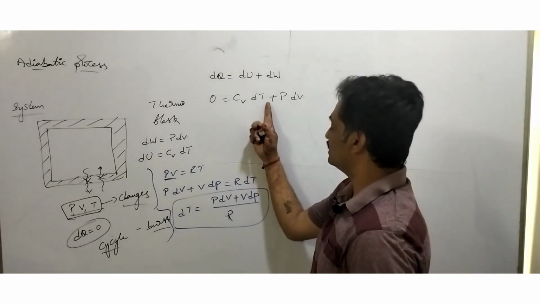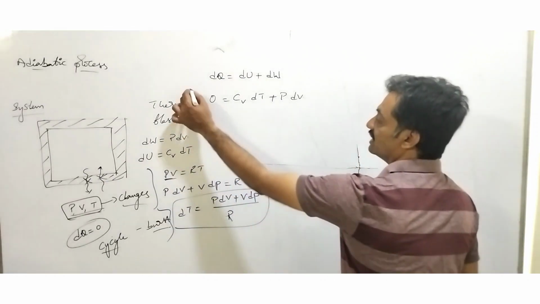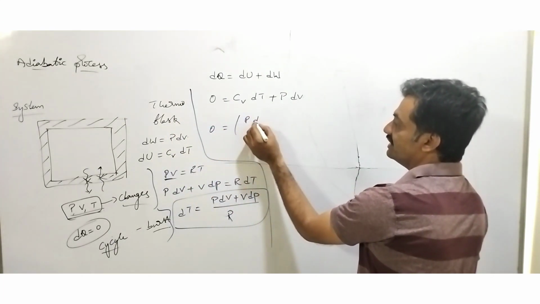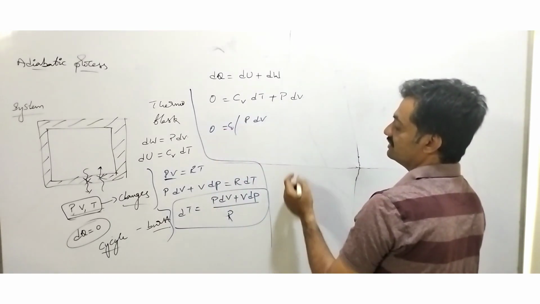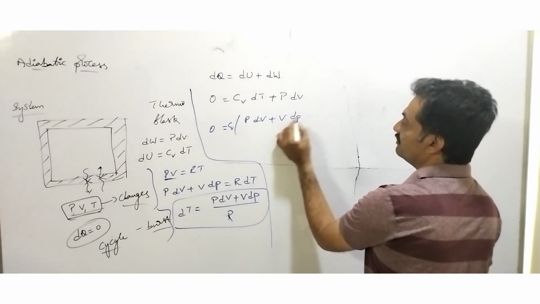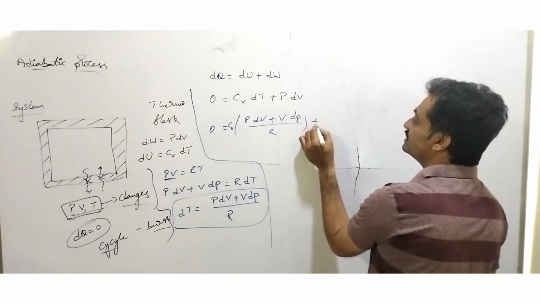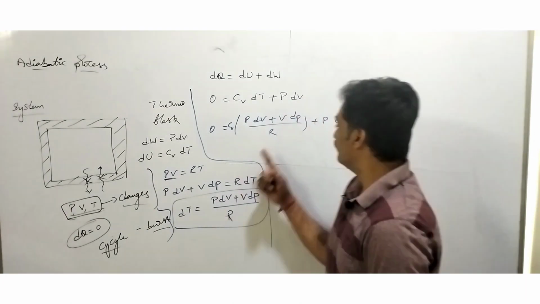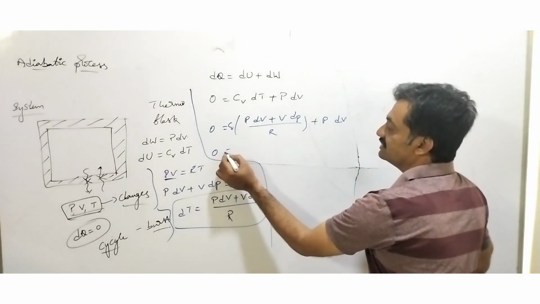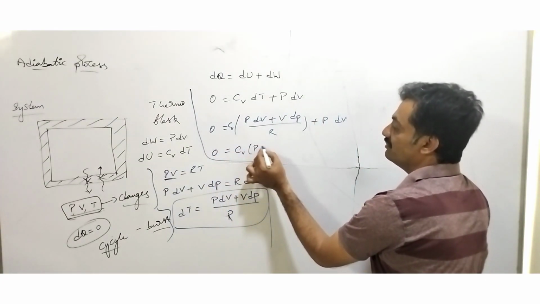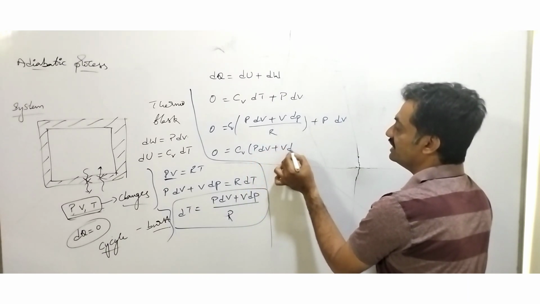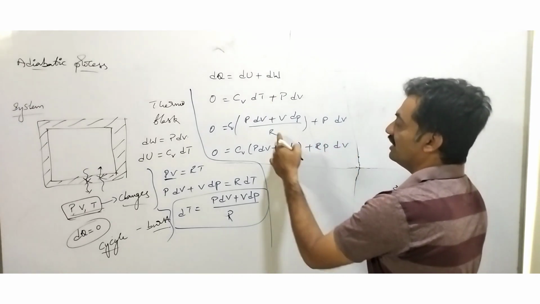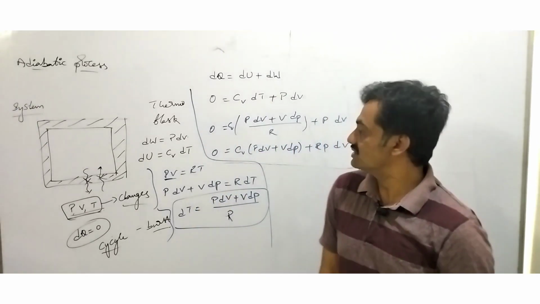So when we substitute this expression in this equation, we can represent it as 0 equals C_v P dV plus V dP over R plus P dV. When we take the LCM, we get 0 equals C_v P dV plus V dP plus R P dV, and 0 into R will be equal to 0.